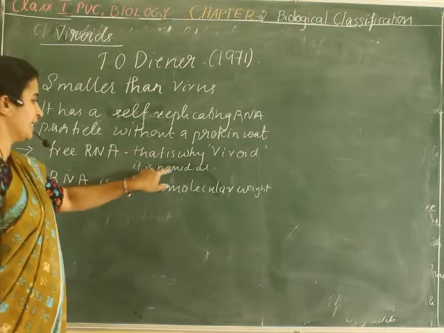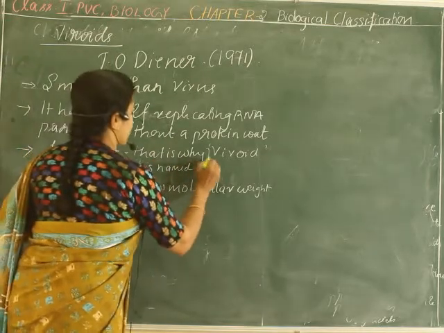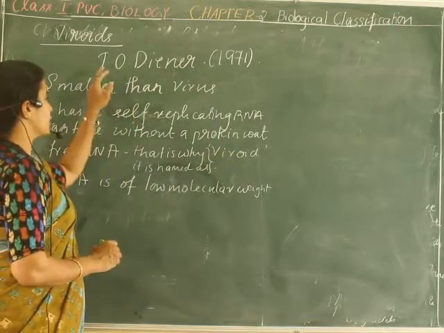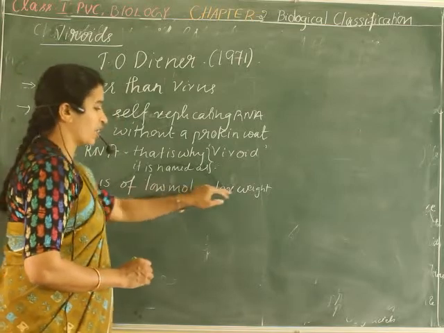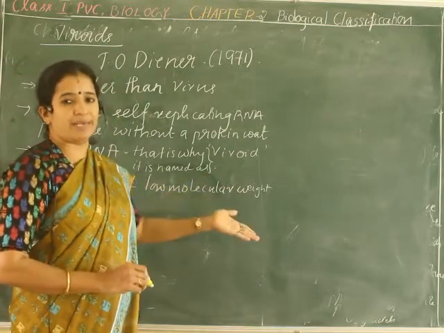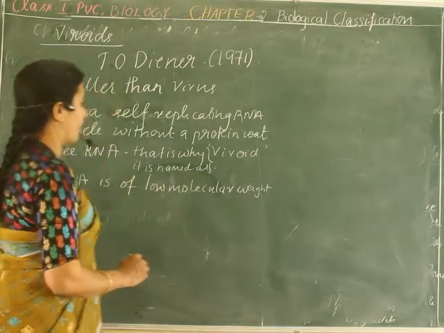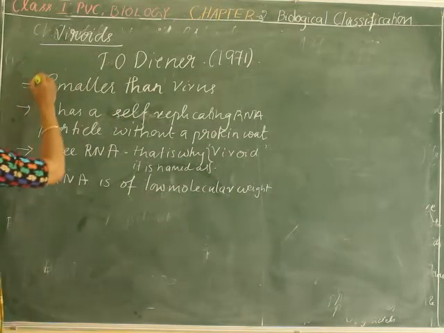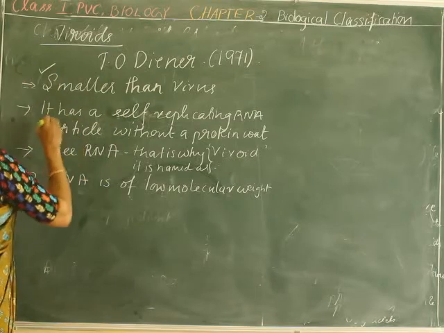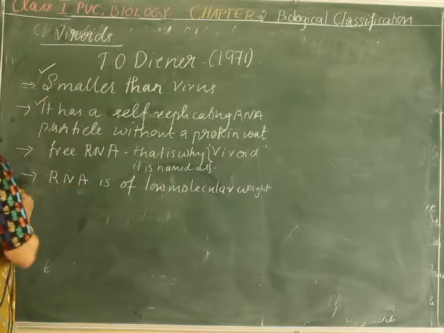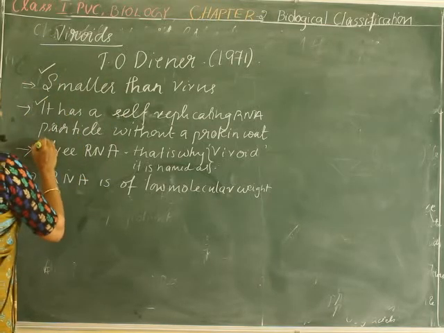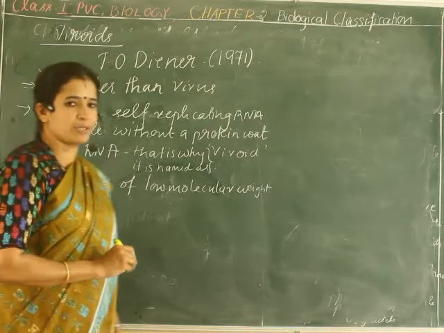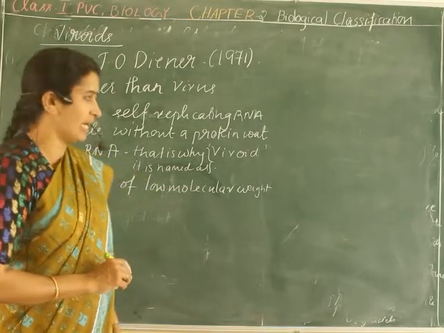The RNA present in this viroid is of low molecular weight if we compare with the virus. So these are the differences between virus and viroid. Please make a note of that. When asked for differences, you should write one point each: it is self-replicating, it is a free RNA, and the RNA is of low molecular weight. So four points must be there to compare virus and viroids.